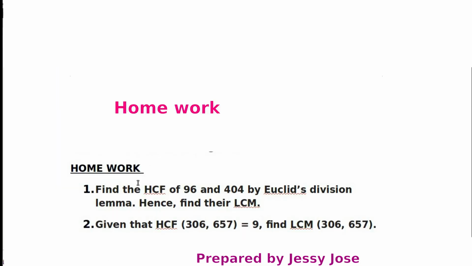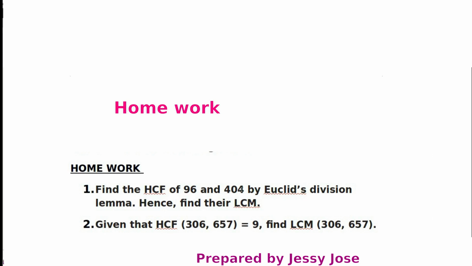Here are two homework questions for you. First one, find the HCF of 96 and 404 by Euclid's division lemma. First you can find the HCF of these two numbers. Hence you can find the LCM. After finding the HCF, you know the HCF of these two numbers. Then the product of these two numbers is equal to the product of LCM and HCF.